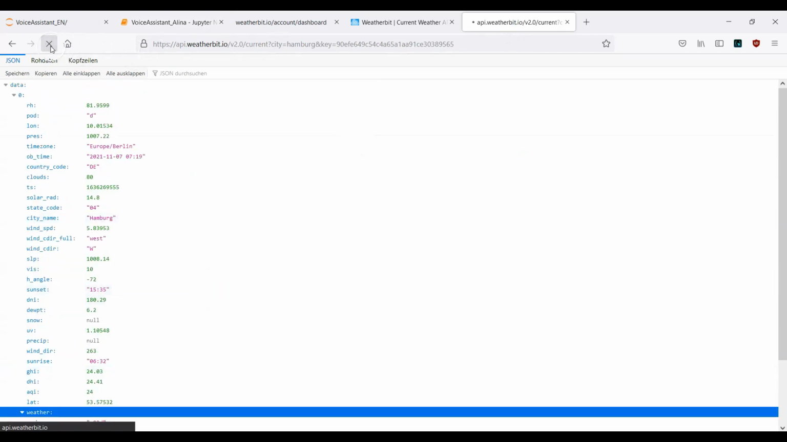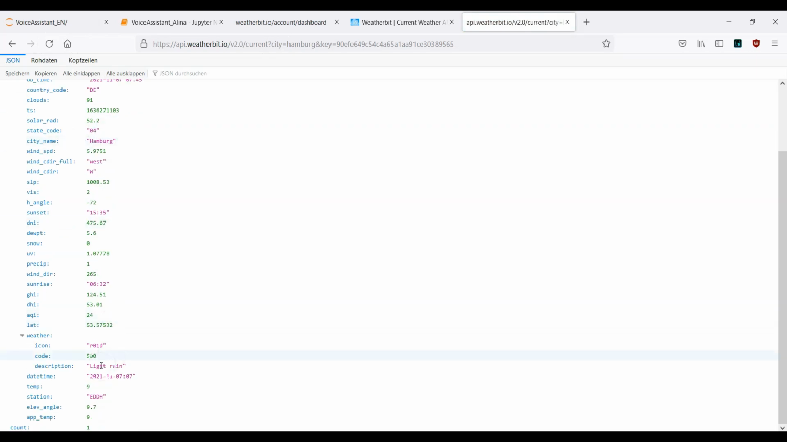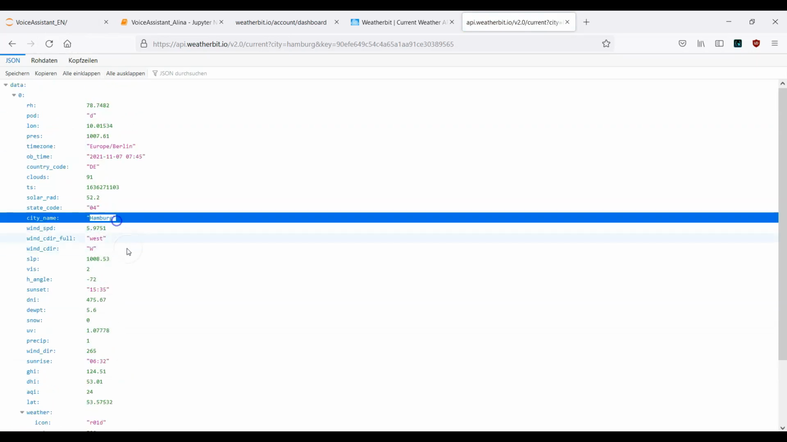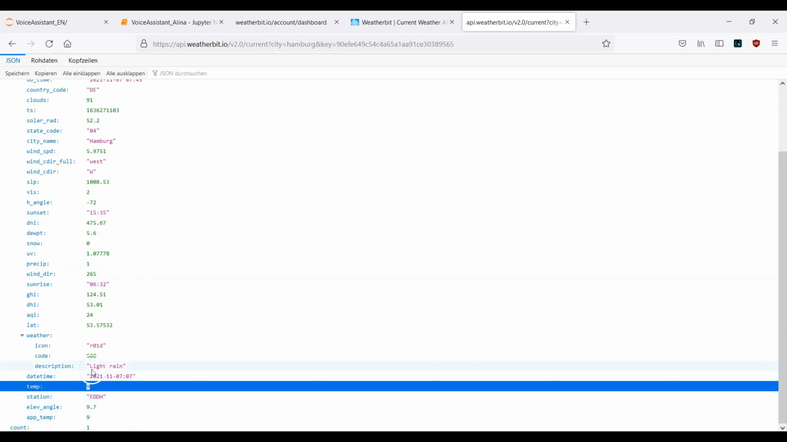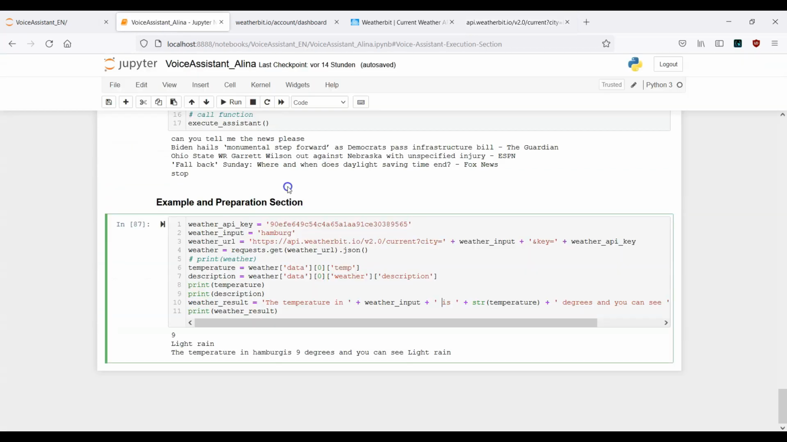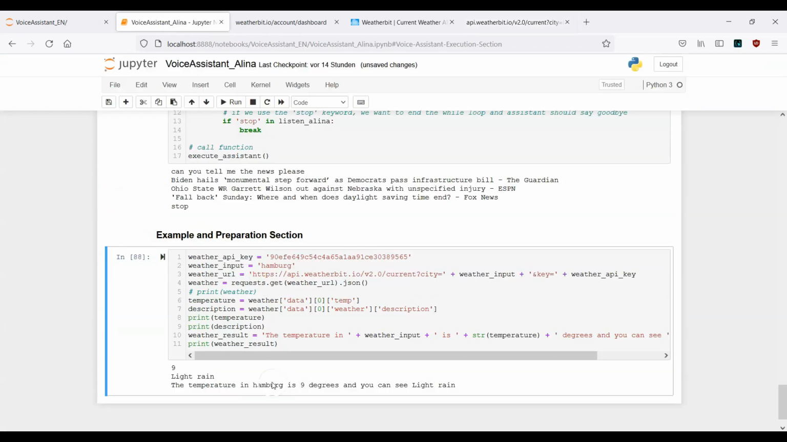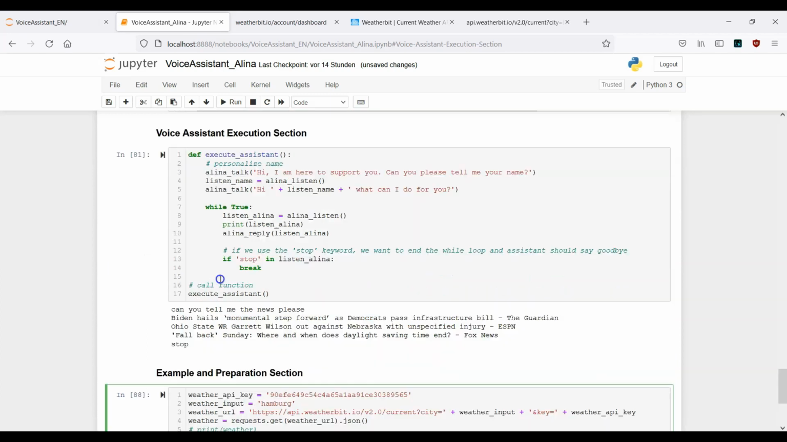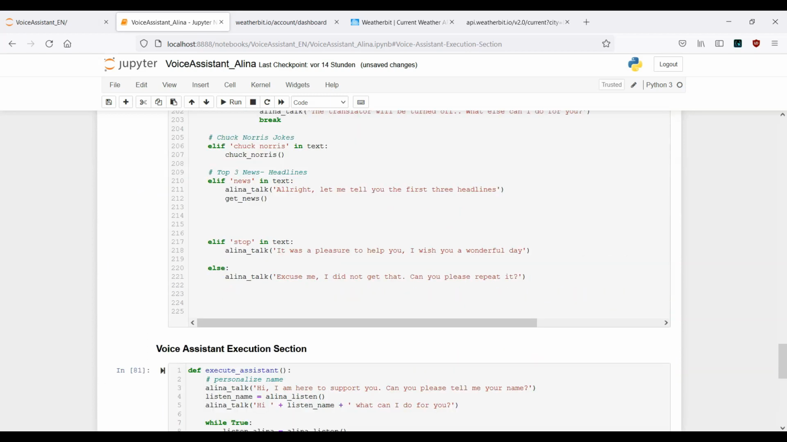So let's just update it. Okay, and now we see here that in Hamburg we have 9 degrees and light rain. So you see here exactly in this moment when I record this video, this weather information changed actually in real time. Okay, let's run the cell again. And this is the way we want to have the result back. So the temperature in Hamburg is 9 degrees and you can see light rain. All right, I hope you got this point here. This is very important right now. And actually we can use all this stuff to make this interactive with our assistant.